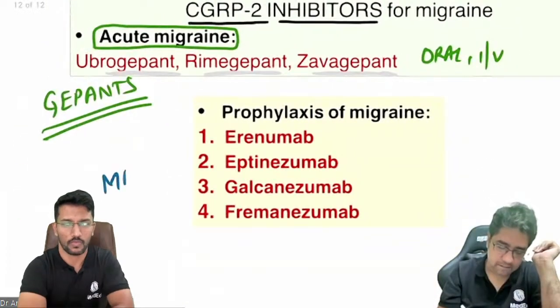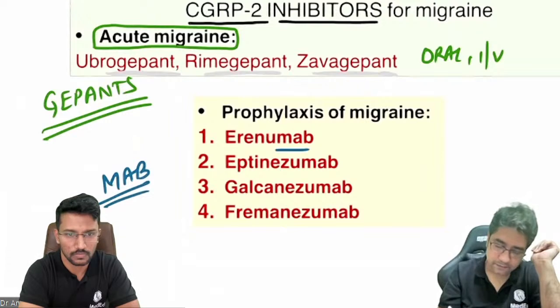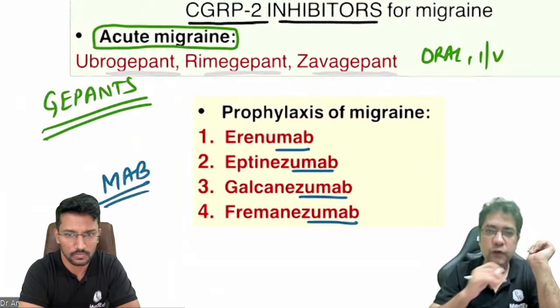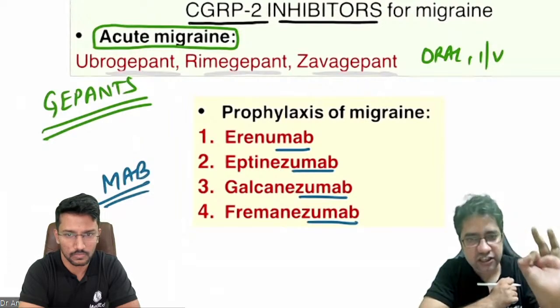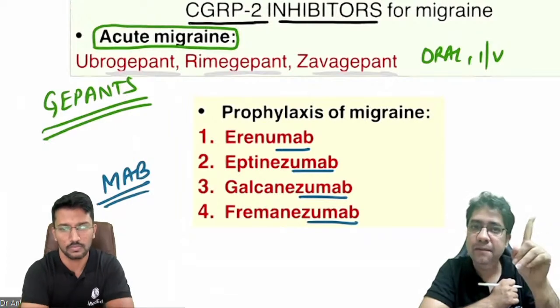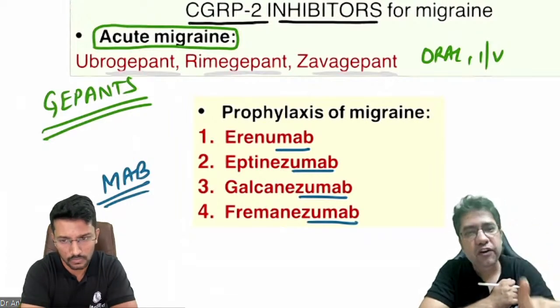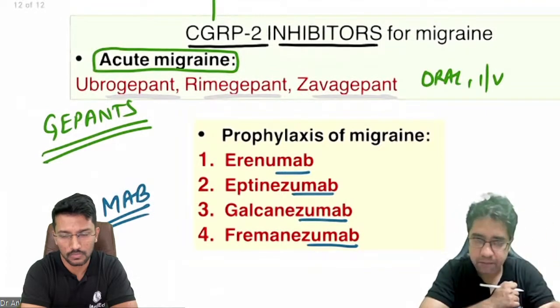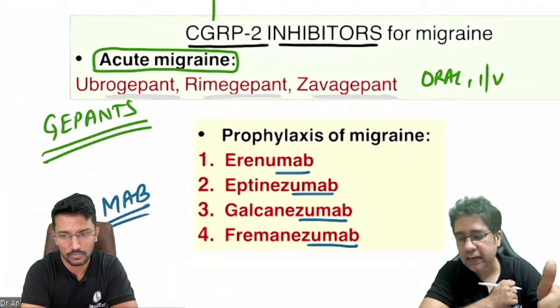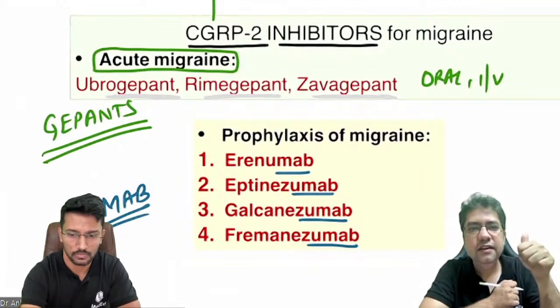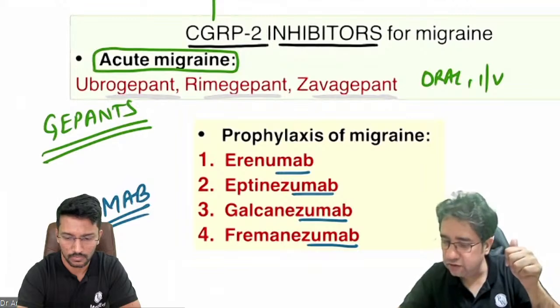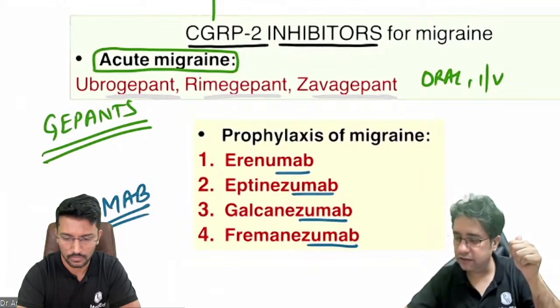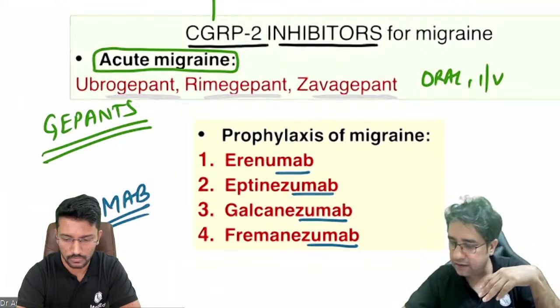As you can see, the MAB word is coming. But remember, they are mainly given for prophylaxis of migraine. Gepants are mainly given for acute migraine. Monoclonal antibodies are given for prophylaxis of migraine.